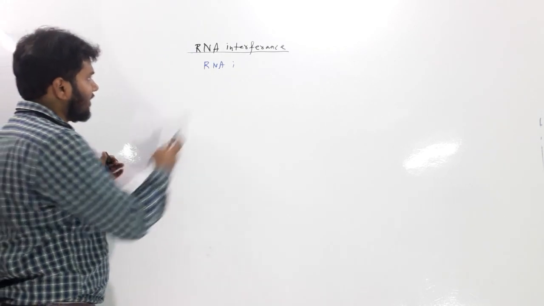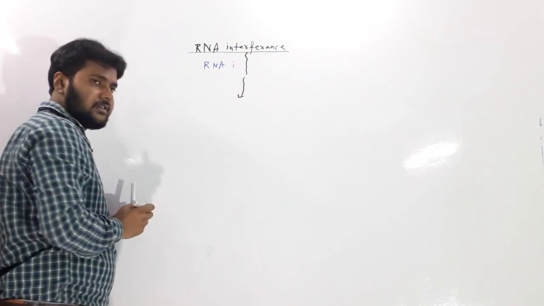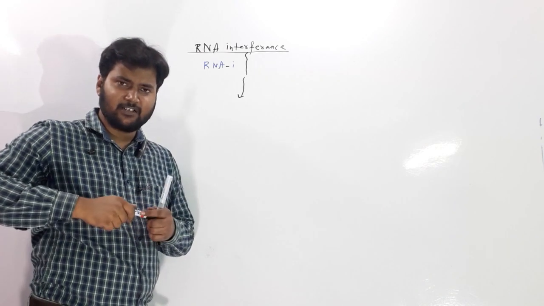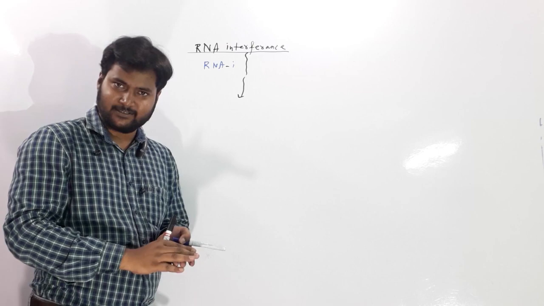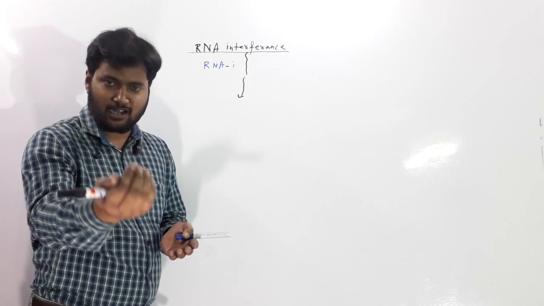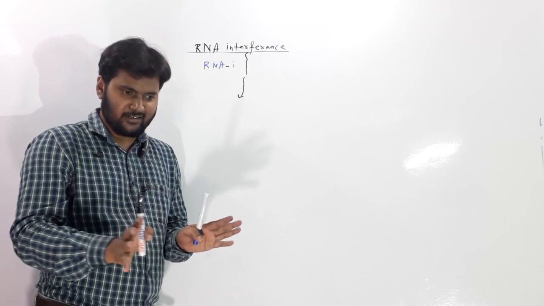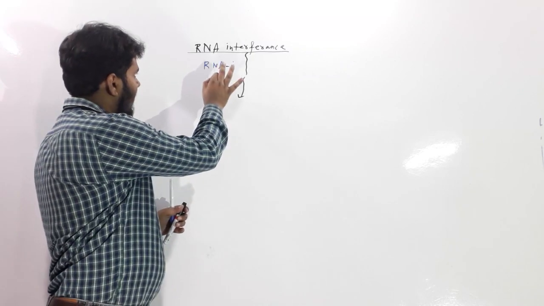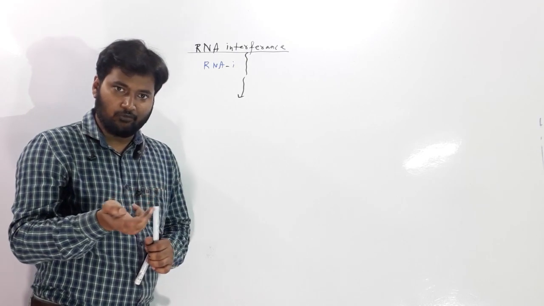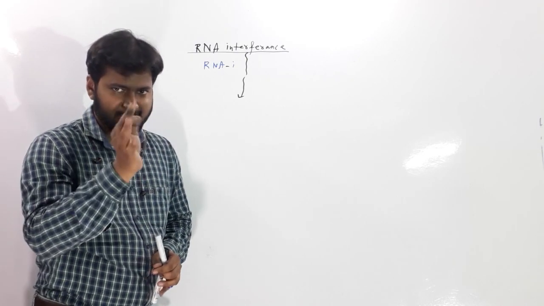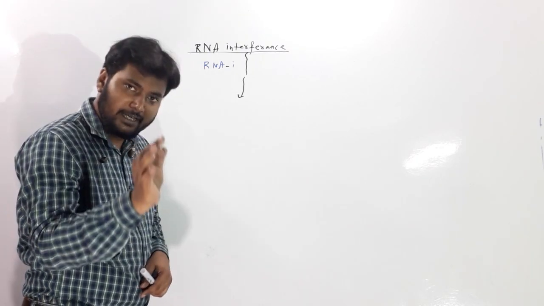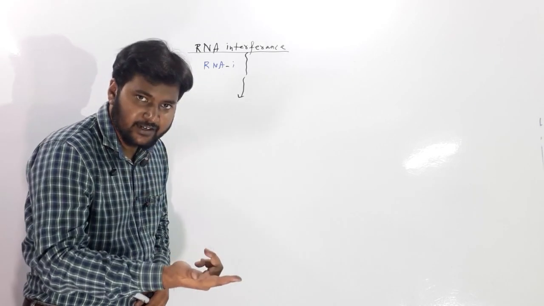Okay? What does interference mean? RNA interference is also written as RNAi. Interference means दूसरों का काम पे दखल देना, किसी को उंगली करना, किसी दूसरे का काम को बिगड़ना. These are called interference. So will RNA interfere, or will RNA be interfered? Which is correct here? Let us see. Both options are correct. In this procedure, RNA will be interfered and RNA also interferes.